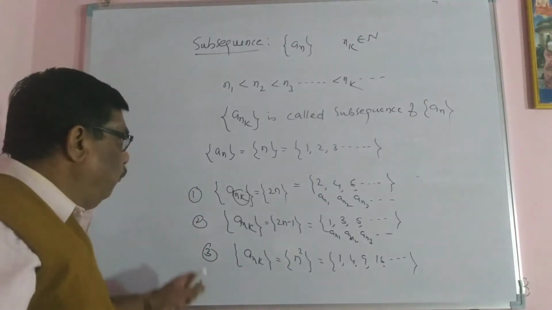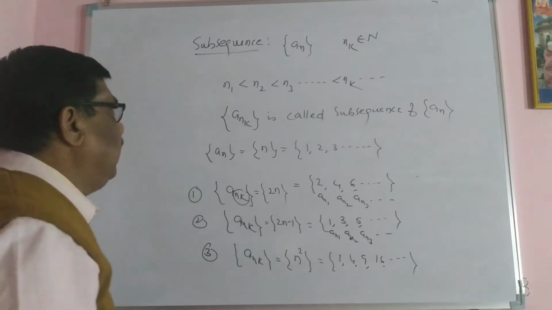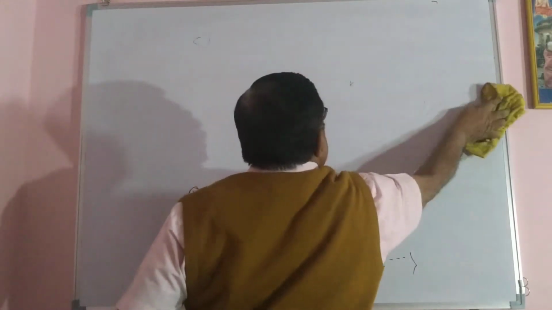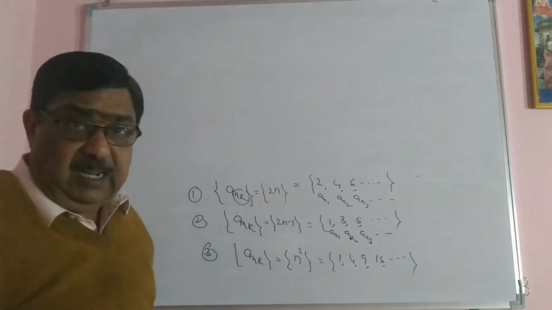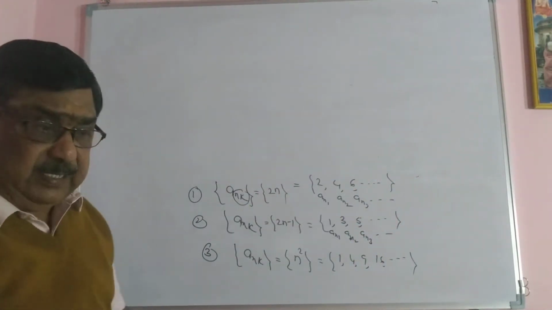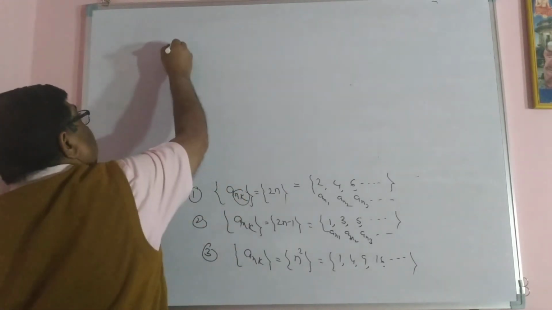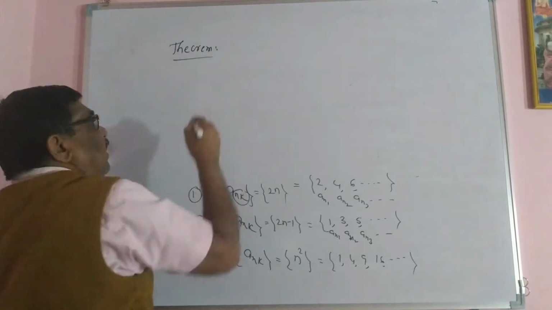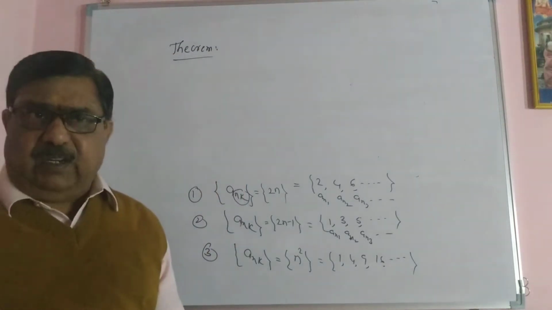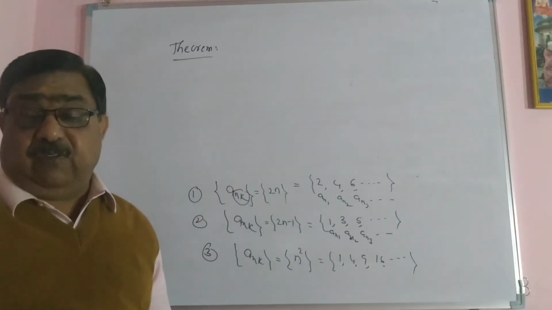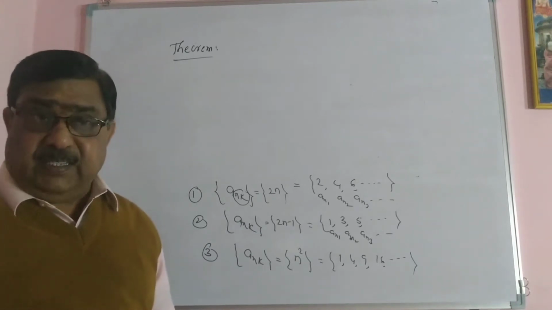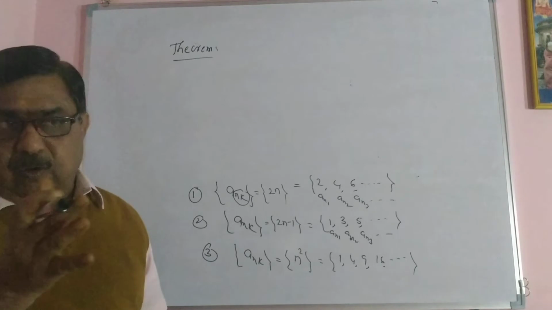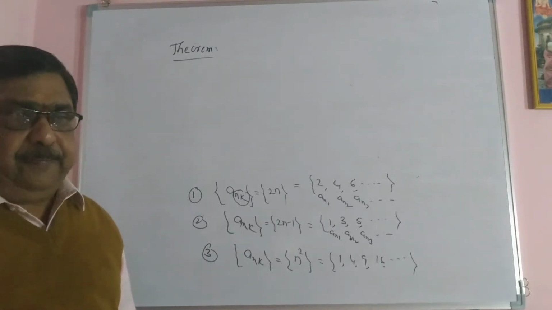Okay, then once you have a subsequence, if the sequence is convergent, the subsequence is also convergent. This is the main theorem, from the examination point of view. What the theorem says: if a sequence is convergent, then its subsequence is also convergent. The converse is not true. If a subsequence is convergent, the sequence may not be convergent. So the converse is not true, but the direct statement holds.